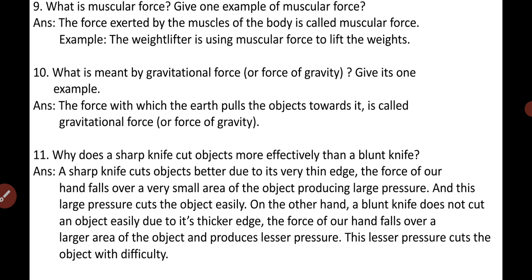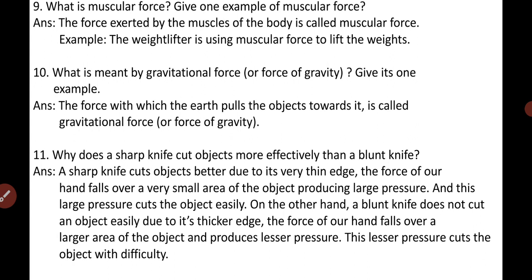So a sharp knife cuts objects, say vegetables, fruits, etc. better. Why? Because of its very thin edge. So the force of our hand falls over a very small area of the object, producing a large pressure in case of a sharp knife. And this large pressure cuts the object very easily.